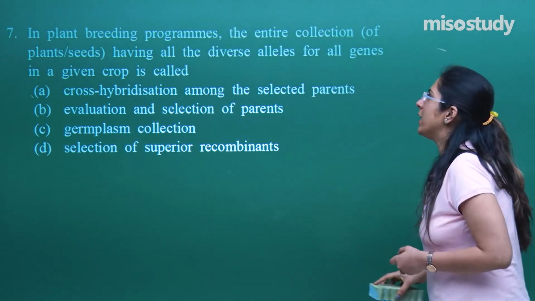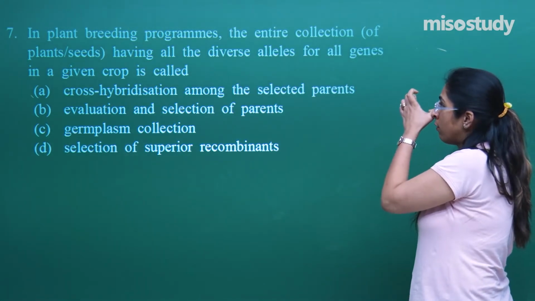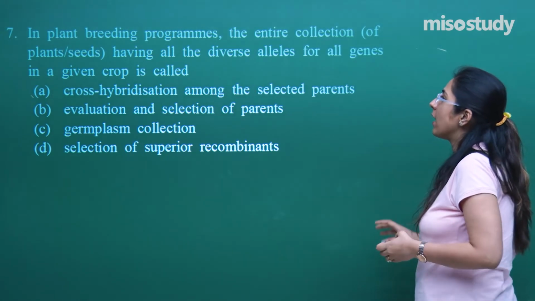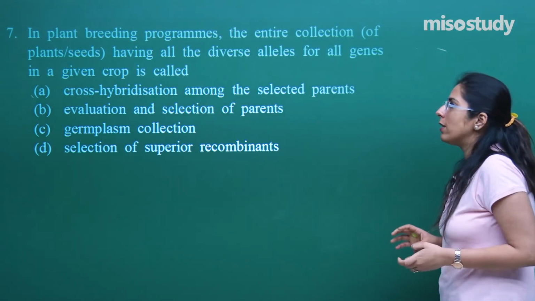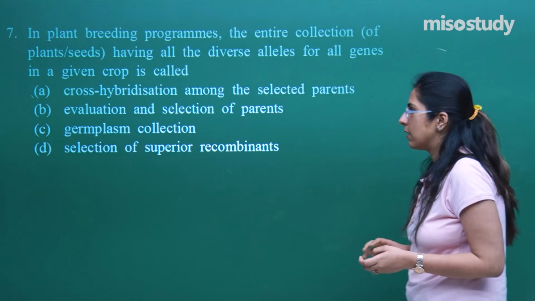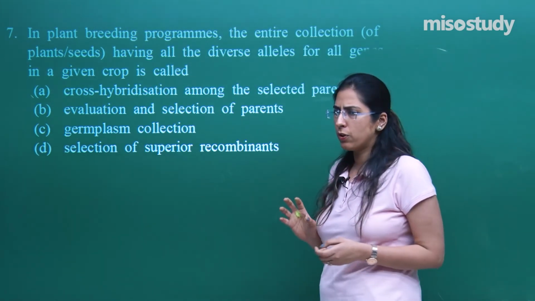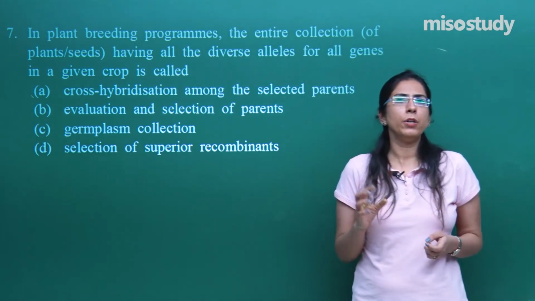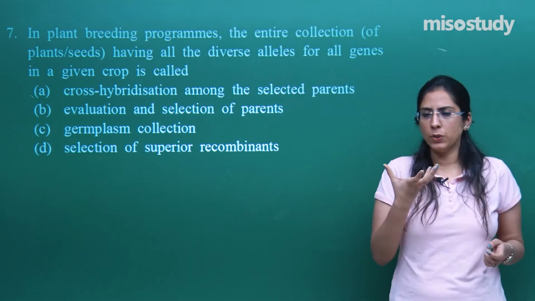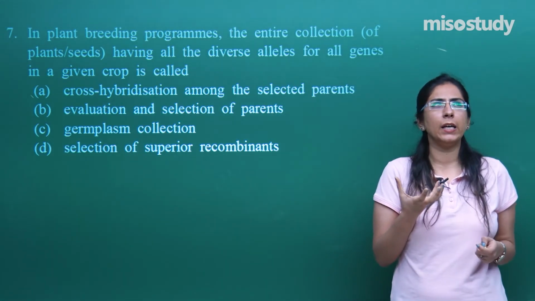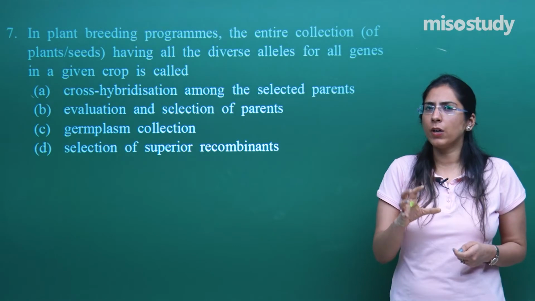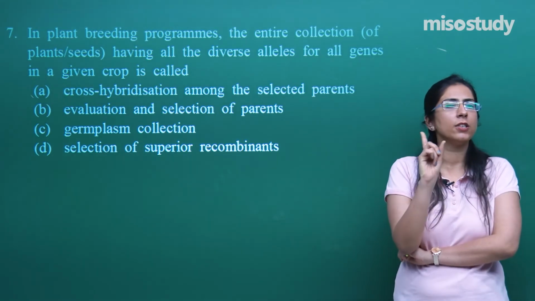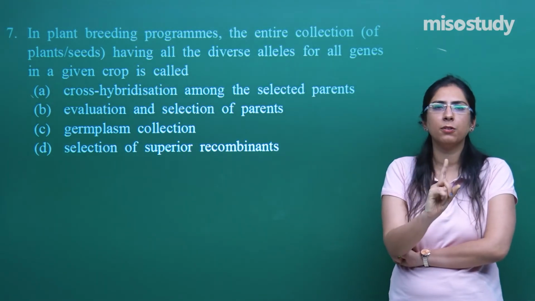In plant breeding programs, the entire collection of plant types having all the diverse alleles for all the genes in a given crop is called the germplasm. This was the whole method of producing any kind of new recombinant plant. First, we go for a collection of the germplasm.